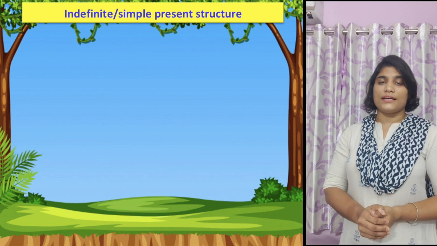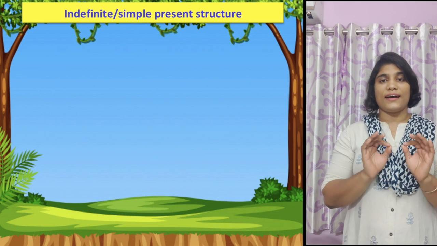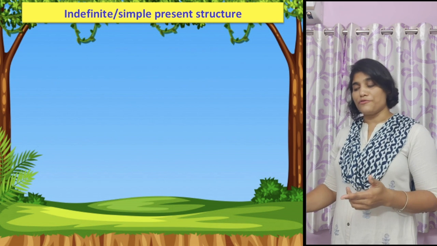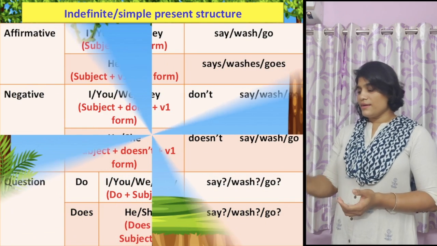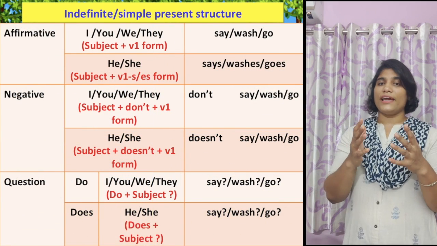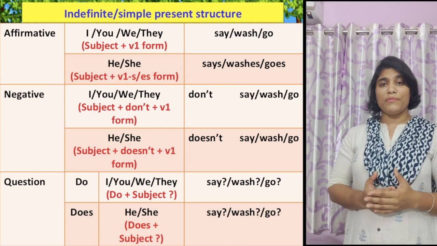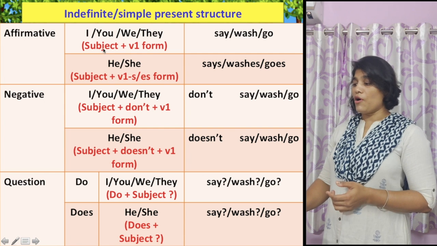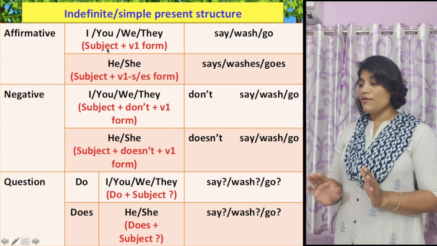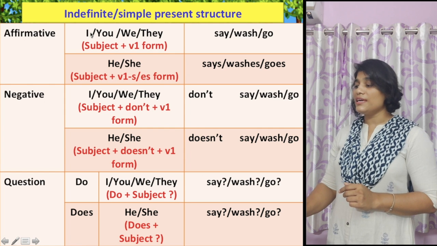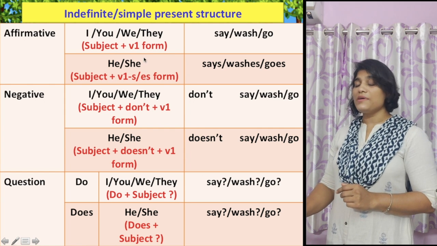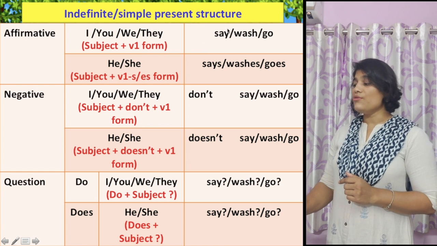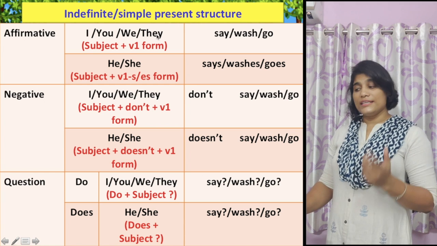Now, come to the structure. How are we able to write a correct sentence using the simple present tense, or the simple present form of the verb? Here, on the left-hand side, I have given you examples of three types of sentence: affirmative, negative, and question. And here in the middle box, you find the formula. If the subject is I, you, we, they, then the verb is verb 1, that is, the first form of the verb, like I say, you wash, they go, etc.